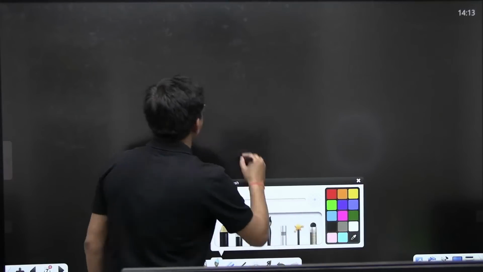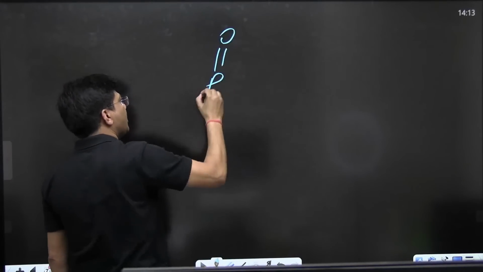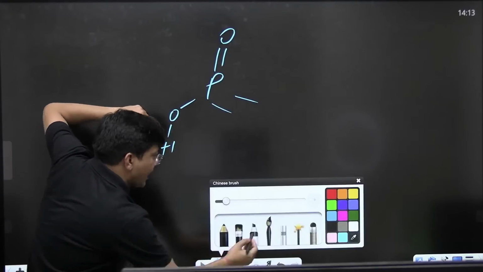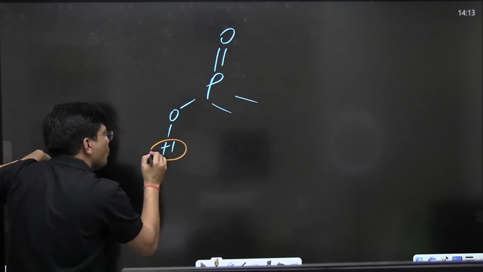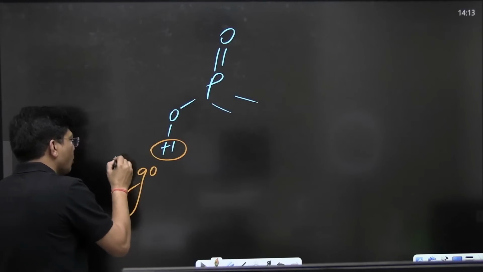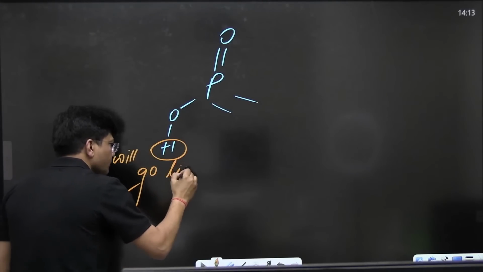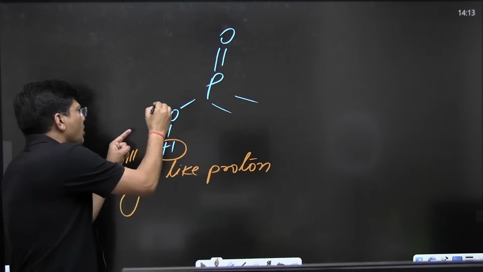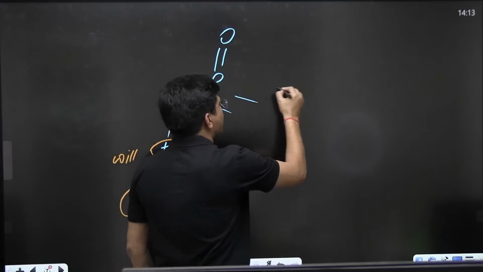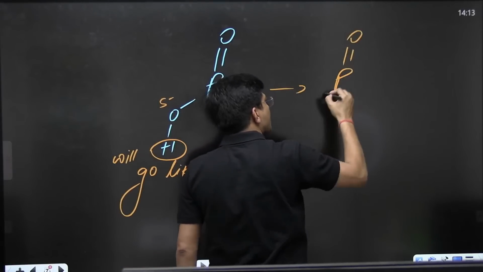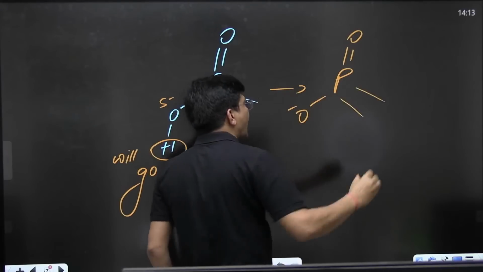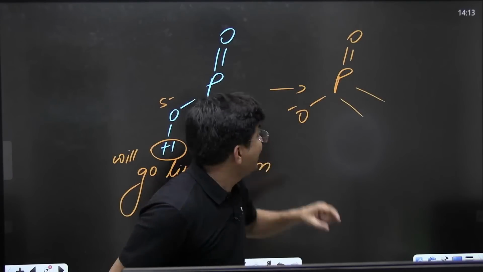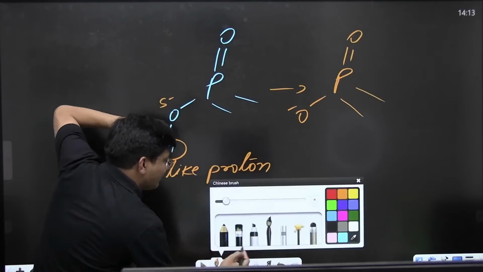See to it why this part is necessary. If I say P double bond O, OH, you can see this hydrogen is acidic hydrogen. It will go like a proton. When oxygen leaves this proton, you will get a compound like this. Can you apply your brain? Why am I saying this hydrogen can leave like a proton?